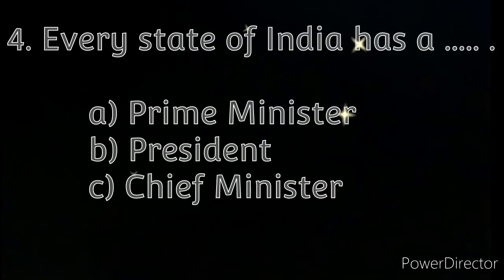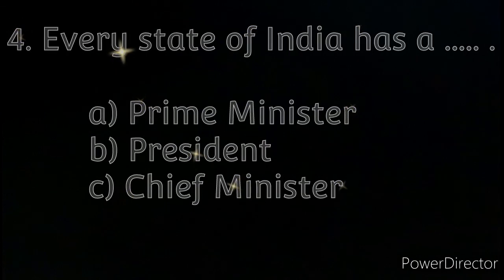Fifth one, every state of India has a dash. Option A, Prime Minister. Option B, President. Option C, Chief Minister. The right answer is Chief Minister.